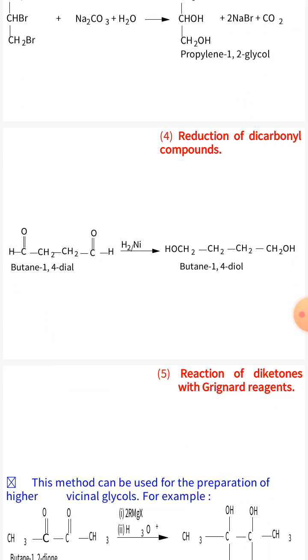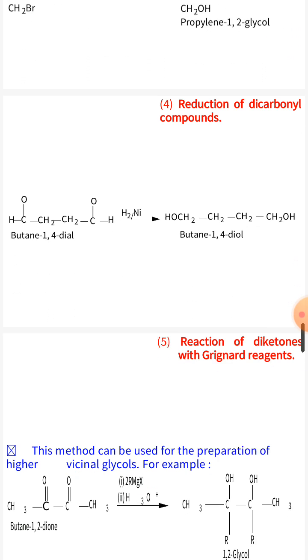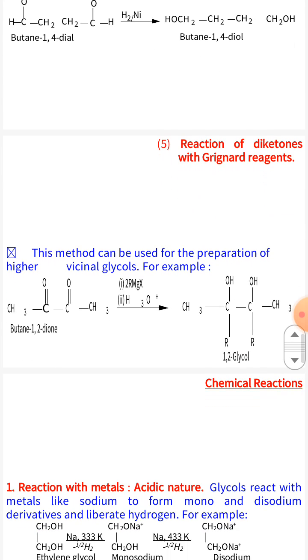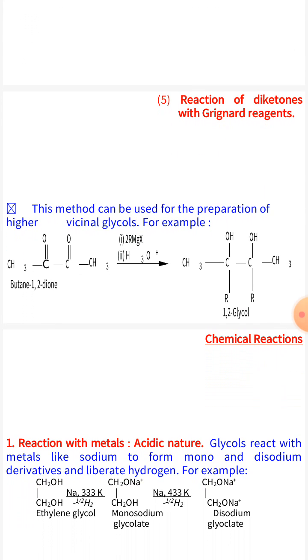Reduction of dicarbonyl compound. Dicarbonyl compounds are reduced by catalytic hydrogenation and give diol compounds in which carbonyl groups are converted into alcohol. Reaction of diketone with Grignard reagent. This method can be used for preparation of higher vicinal glycols.